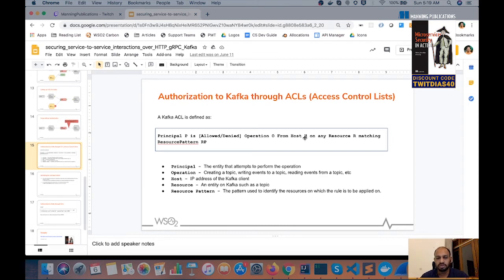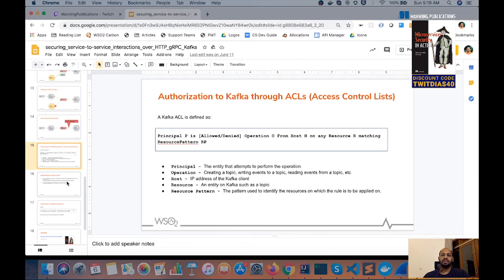A host is basically the IP address of the entity that is going to perform the action. A resource is something like a topic in Kafka. The resource pattern is something used to identify the resource this is going to be applied on, for example, the name of the topic, in our case orders.